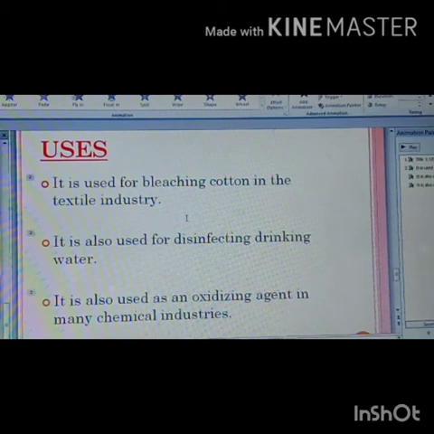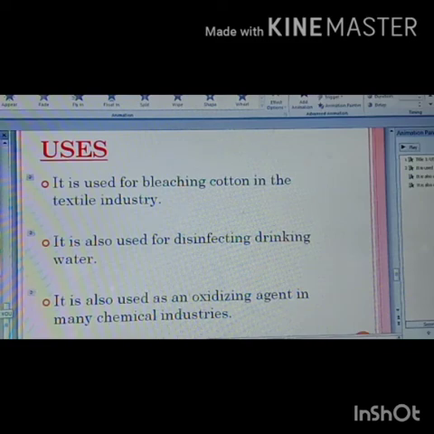Just one more thing I would like to point out is that in the back exercise of your textbook, there are two questions related to this topic. Question number 7 and question number 9. What is question number 7? What is the process of making plaster of Paris? Why is it stored in airtight containers? Children, we have already discussed these two topics. Process of making plaster of Paris, again a repetition. When gypsum is heated at 373 Kelvin, plaster of Paris is obtained.